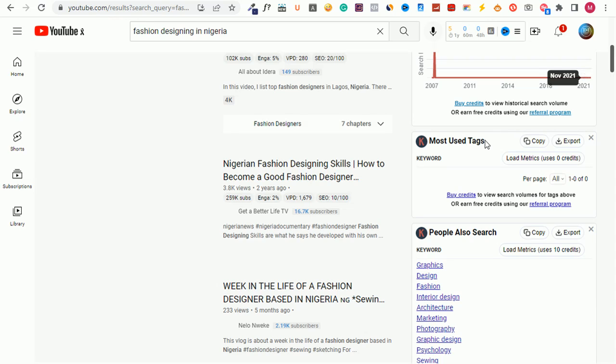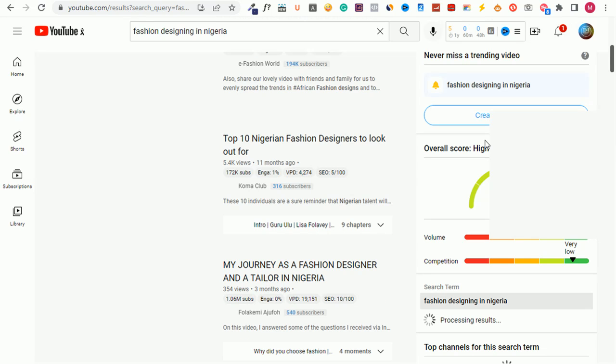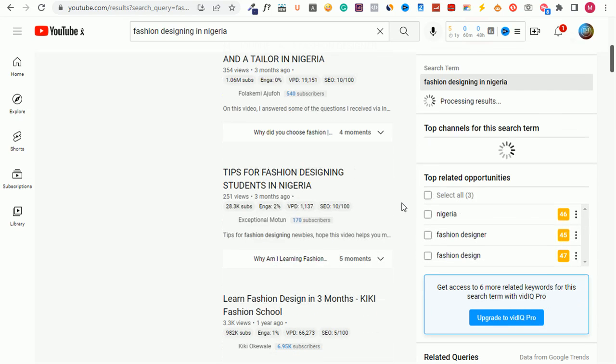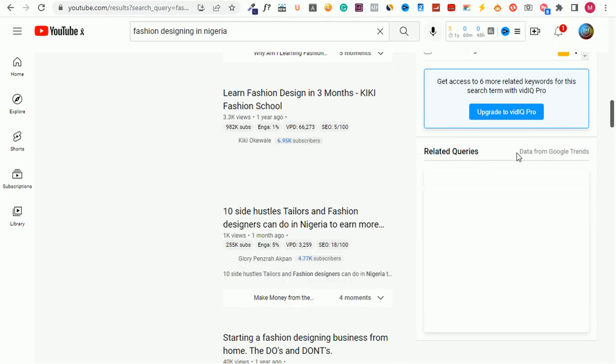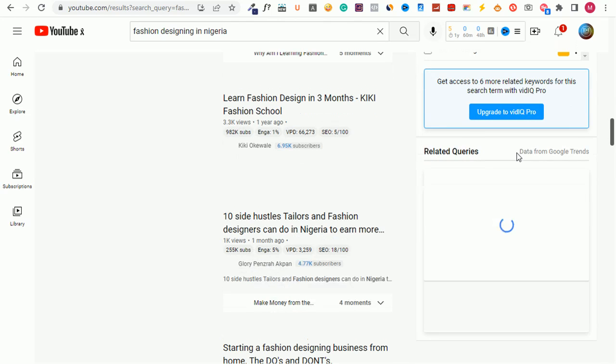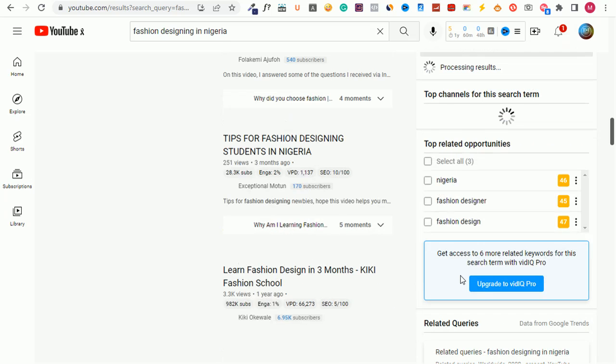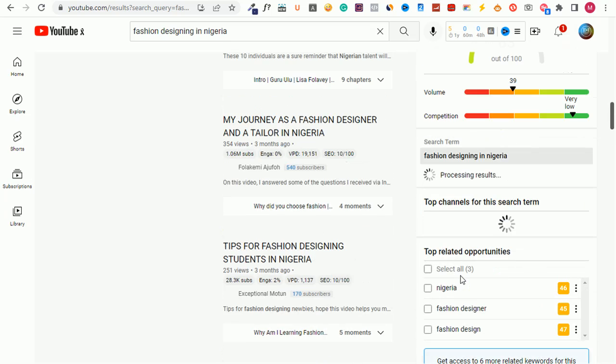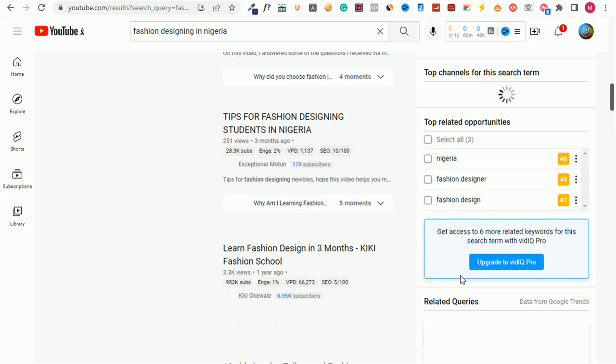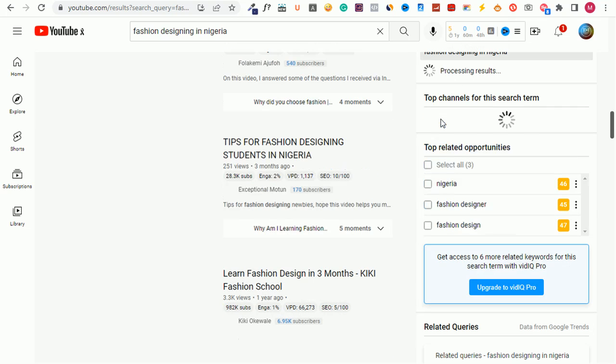So in the next video I'm going to show you also, but let me quickly show you something you need to understand here. Let me scroll down to show you keywords that you can equally rank on. This one does not have any keywords to show me because it does not gather much from Google Trends. But as you can see here, it's showing me something similar. It says top related opportunities that can rank fast.